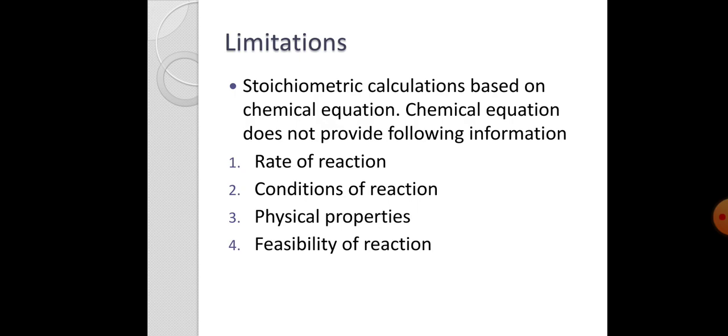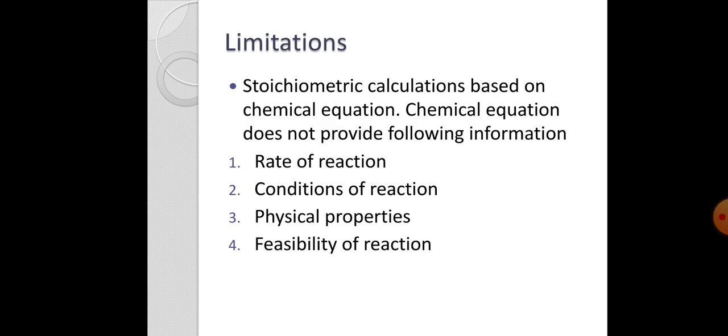Stoichiometric calculations also have advantages, but they have certain limitations also, like we cannot calculate the rate of reaction or speed of reaction. We do not come to know how much time a reaction will take to complete. In the same way, we cannot estimate the conditions of reaction, that is, in which condition this reaction would take place or not.